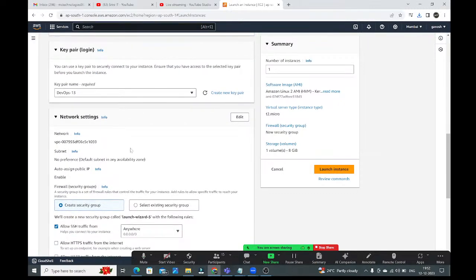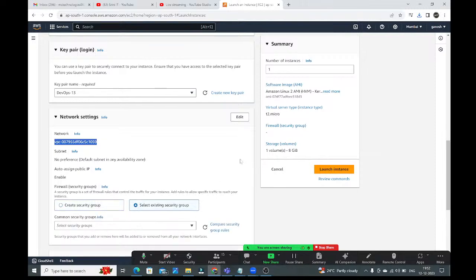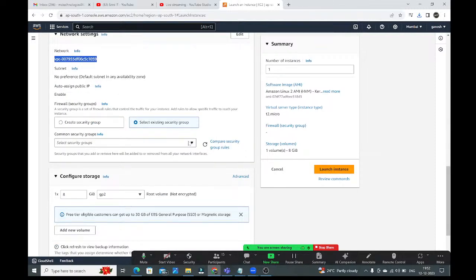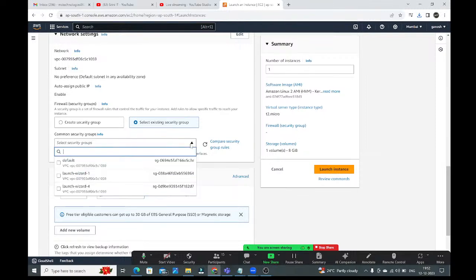See guys, as of now, we don't know how to create the VPC. That's why I'm going to use the AWS providing default VPC only. And once you are familiar with how to create the VPC, then we can use our own custom VPC here. Okay. Now here security groups. Right here, if you want, you can create the new security group, or else if you select this one, select existing security group. Here AWS will provide one default security group. You can use that security group. Okay, how to create our own custom security group I will show later. Okay, right, for time being, select the default security group here.